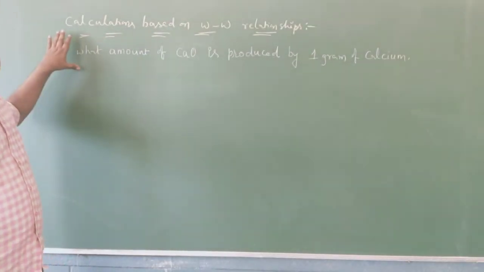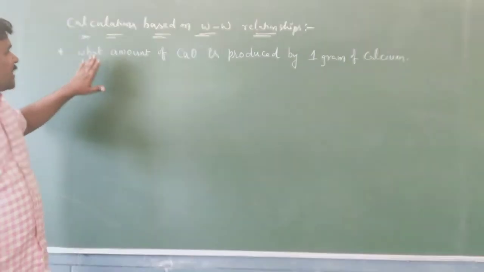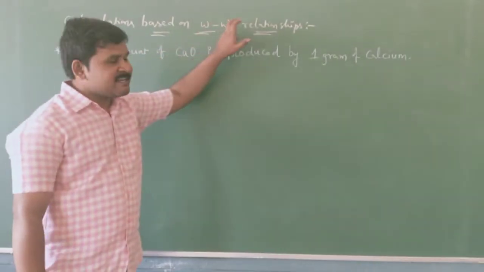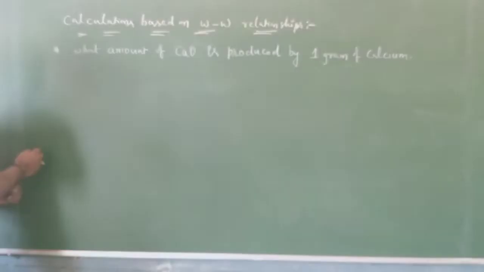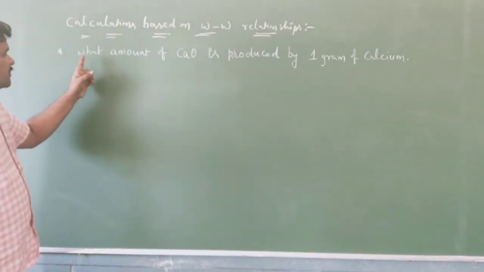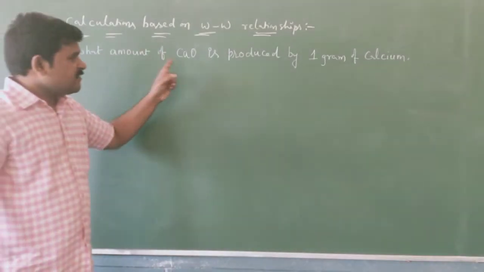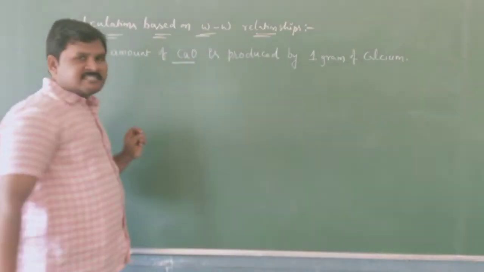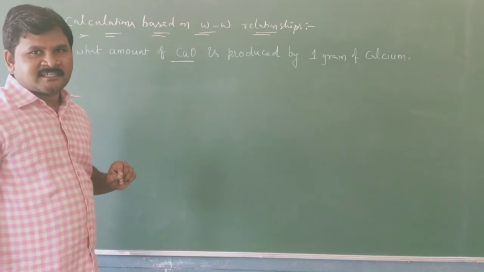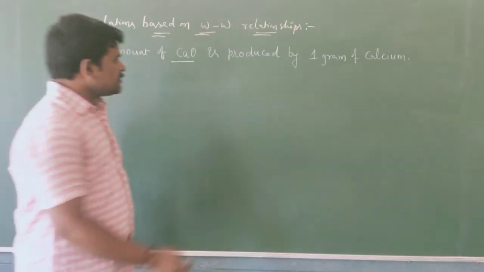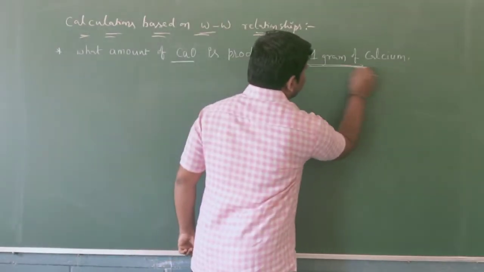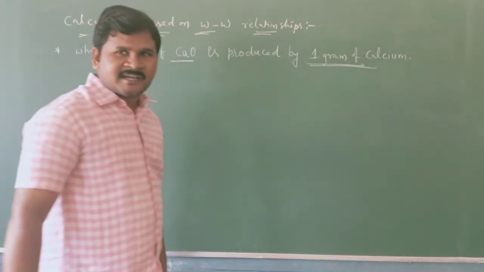Students, now we are discussing calculations based on weight-weight relationships. Observe the question carefully. What is the question? What amount of CaO is produced by 1 gram of calcium? CaO means calcium oxide, commonly known as quicklime.